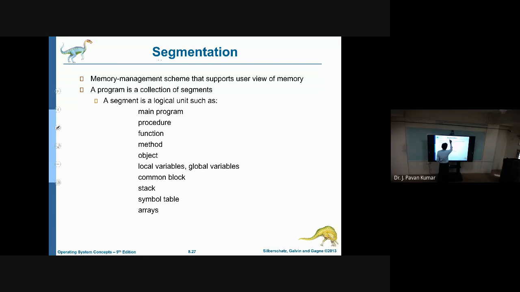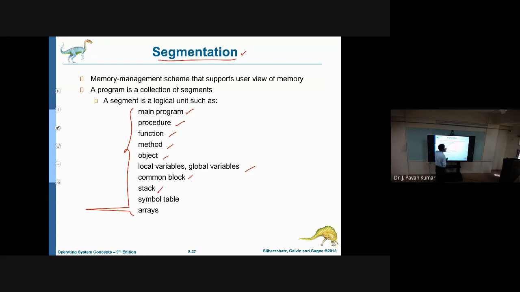Here there is a concept which is parallel to paging or an alternative to paging, that can be considered as segmentation. Okay, before going to see what is meant by segmentation, let us consider that a program can be divided into different segments. A segment can be a main program, a procedure, a function, a method, an object, some local variables, global variables. That portion can be considered as a segment. A segment can be some blocks, a stack, a symbol table, arrays.